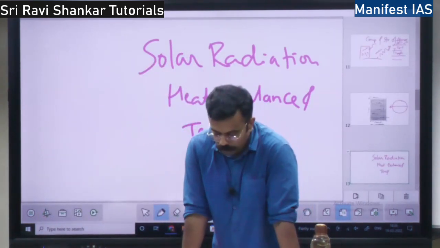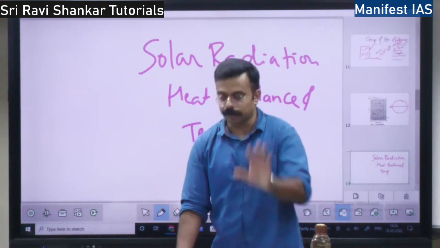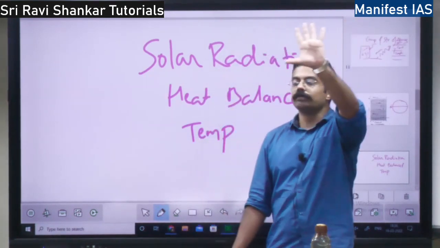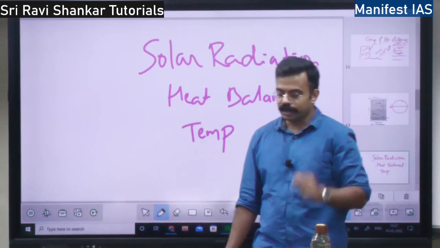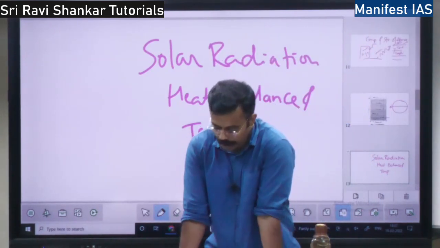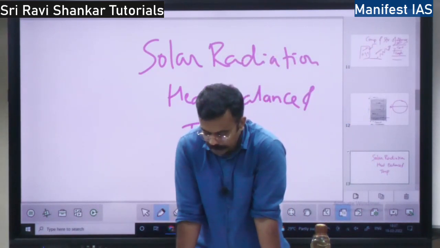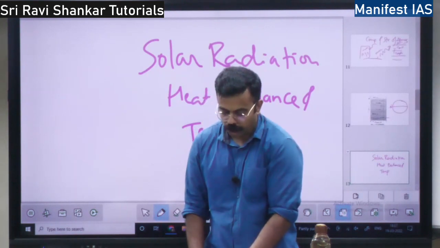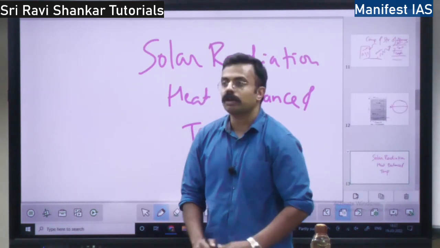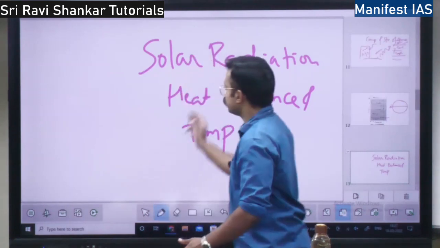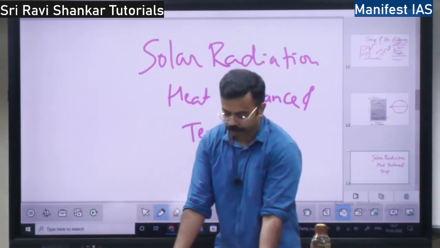So first we have solar radiation. This is about how the radiations move in the earth, right? First you have the concept of solar radiation. Solar radiation, it is actually what? It is short wavelength radiation. Whatever I told you, whatever comes, it is short wavelength.